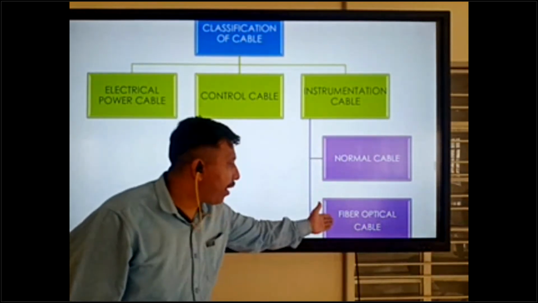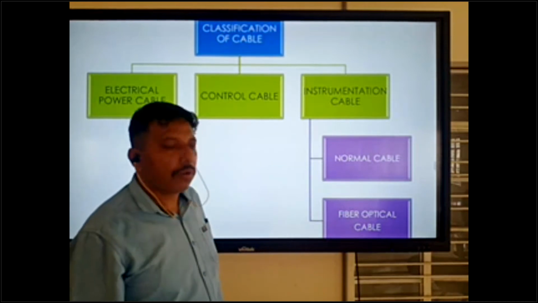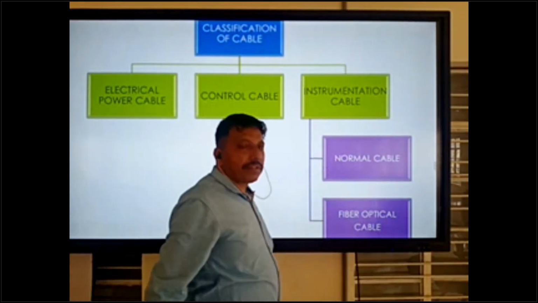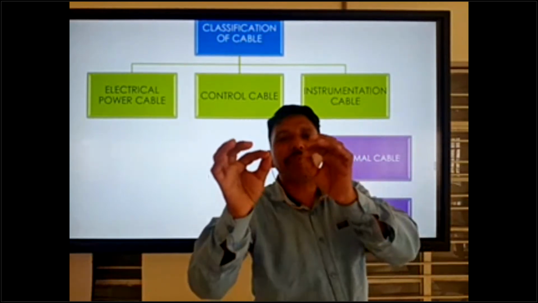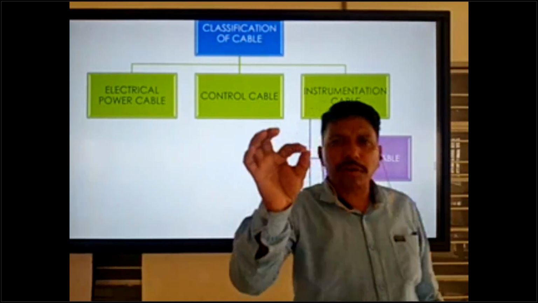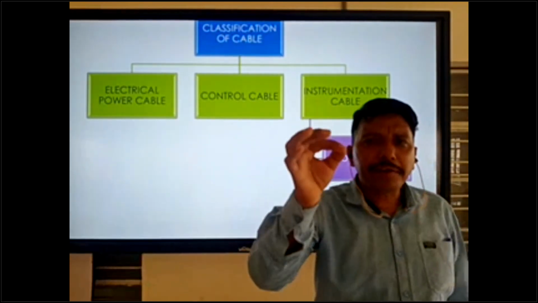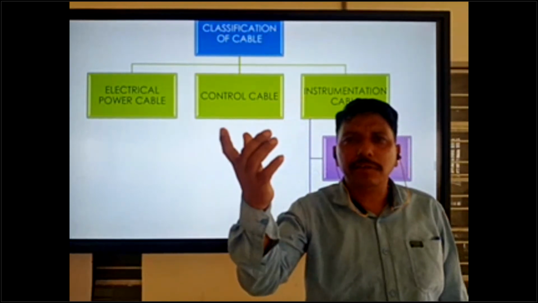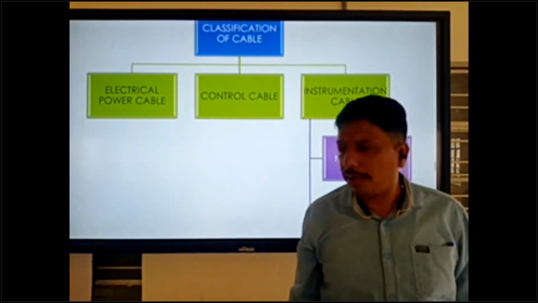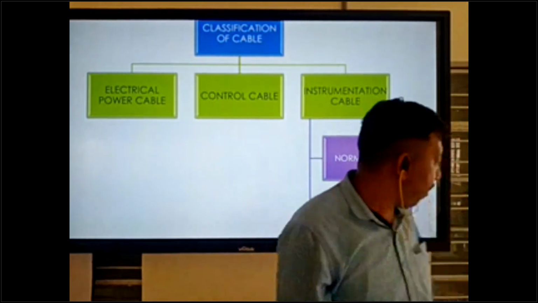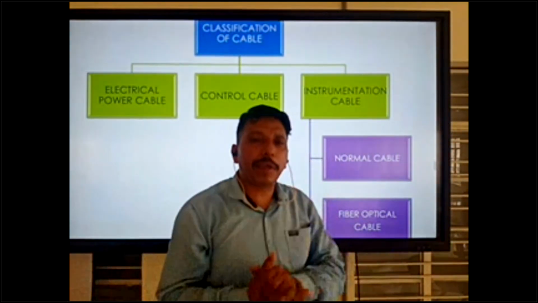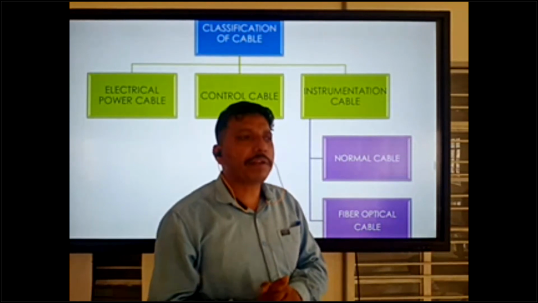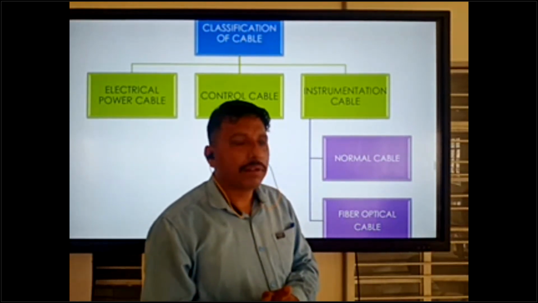This is normal cable and fiber optical cable also. Normal cable means only cable inside have the cable core insulation and cable outside shell. Just before we saw the diagram. But fiber optical cable is different types of cable. This is very delicate cable.